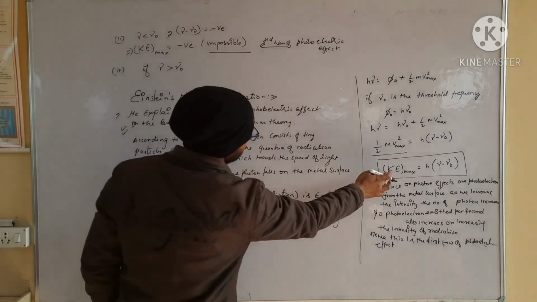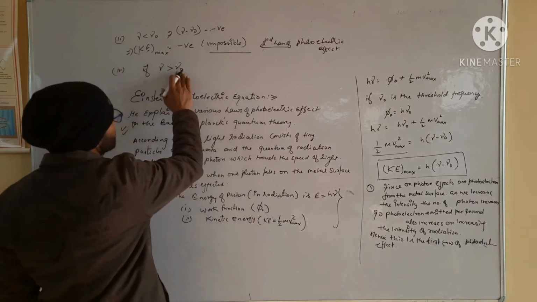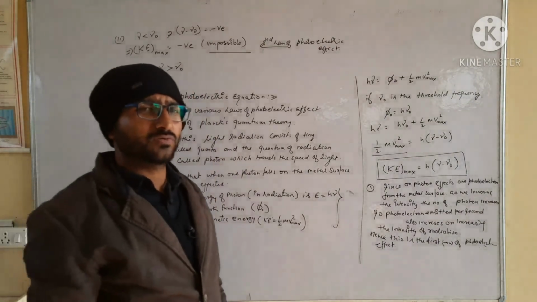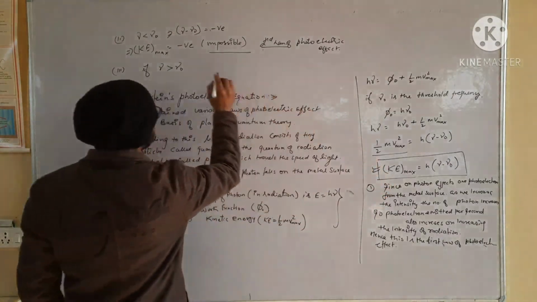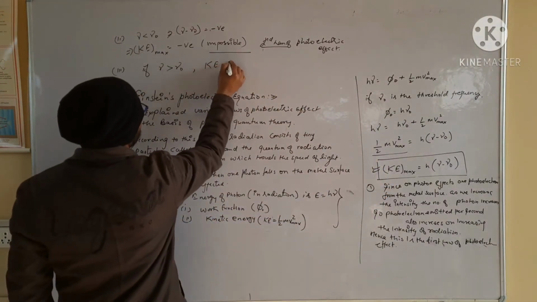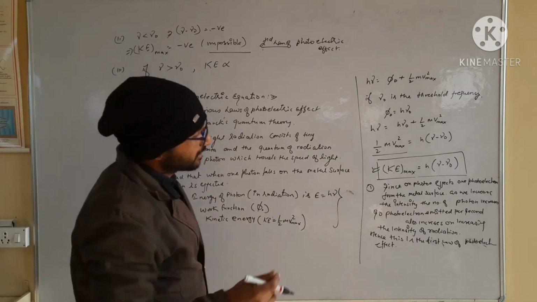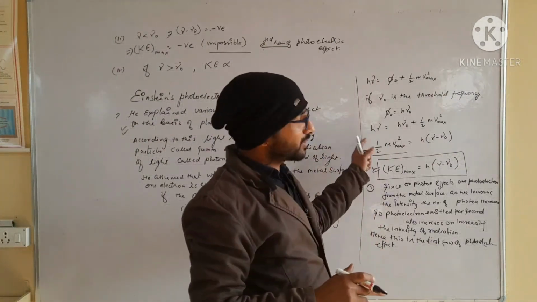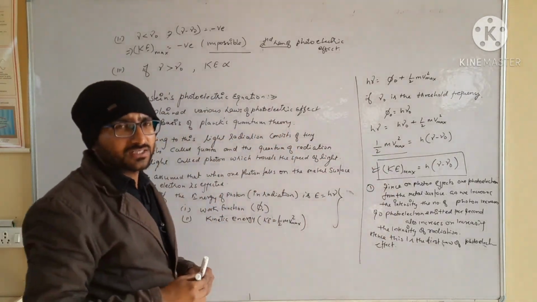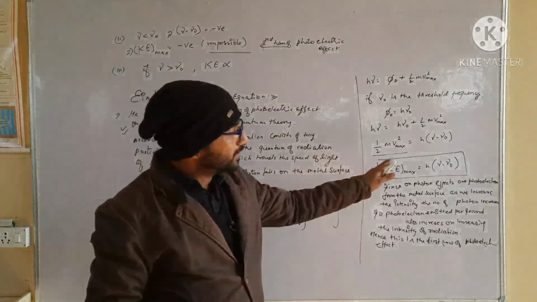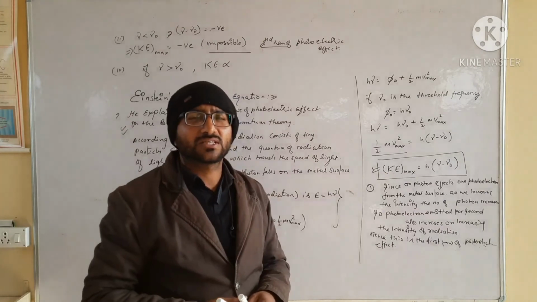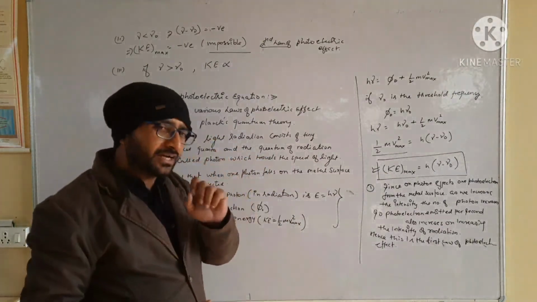Point clear? Now the third one is that if mu is greater than mu naught, then from this relation, if the frequency is greater than the threshold frequency, then think about the diagram. As we increase the frequency of incident radiation on the given surface, it will increase the kinetic energy.